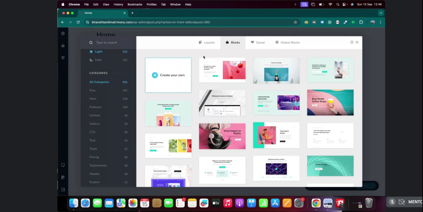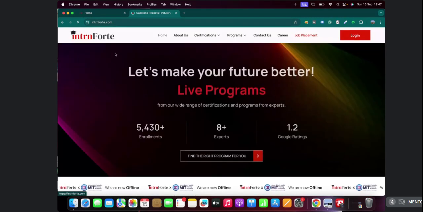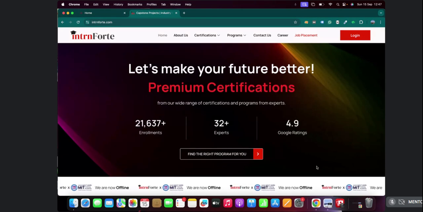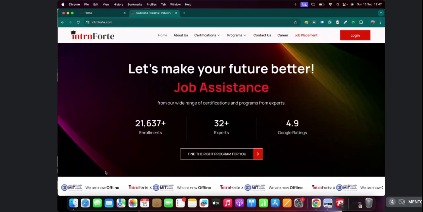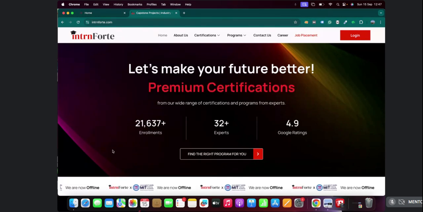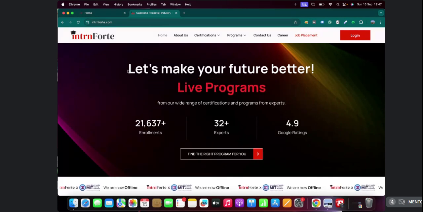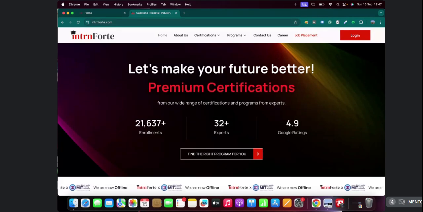Whatever the first block or first section you see in any website. For example, again, the Intern Forte website. This is called the hero block. This is where you have to make it very clear to the visitors what your business is about. Here they are making it clear that they want to make your future better with all their certifications